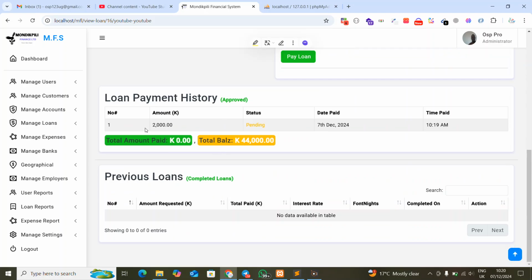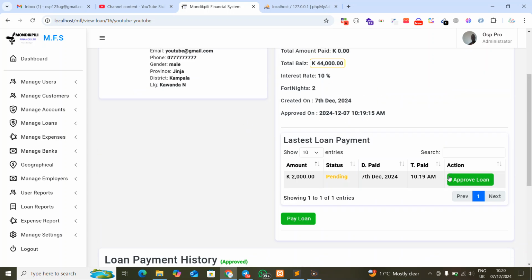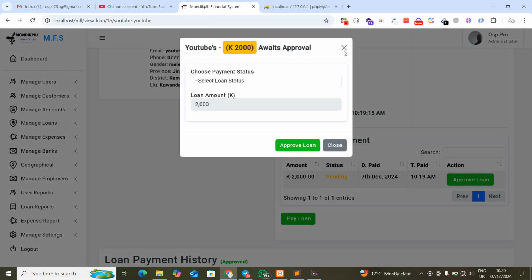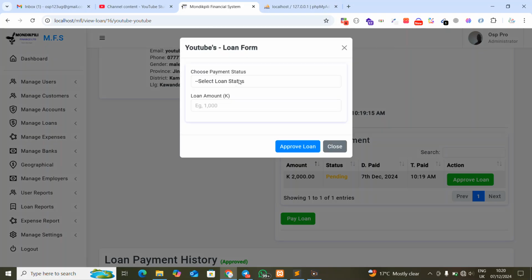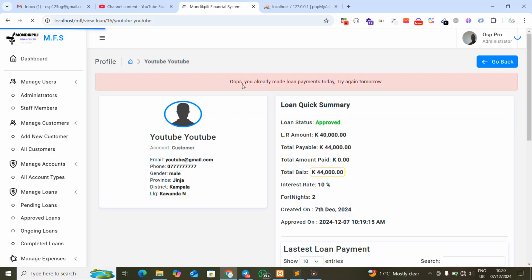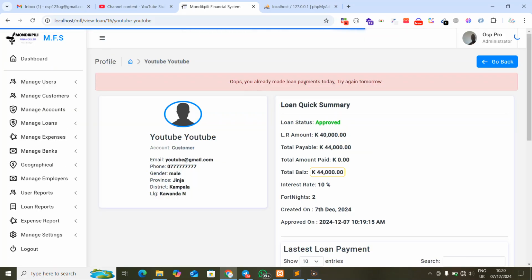As well as when you click on here, it will say loan payment history. It has taken, which is good, but it's pending, and even total amount paid is zero because it is pending. But if you come on here and say yes, I want to approve this loan, because this is the loan that this guy just made and is pending, you cannot go further to make more loans. Like if I add another loan into the system and try to trigger another loan, remember, you say, oops, you already have a loan payment today.